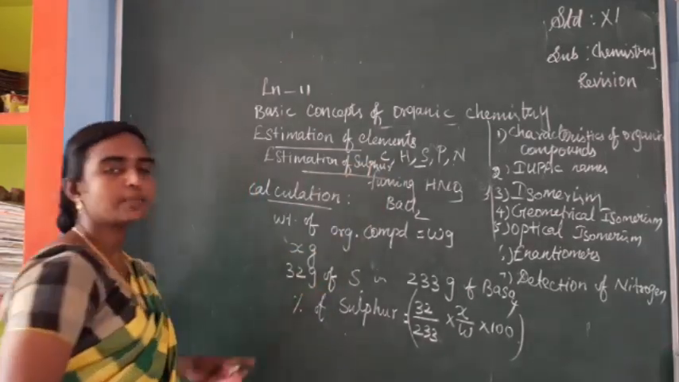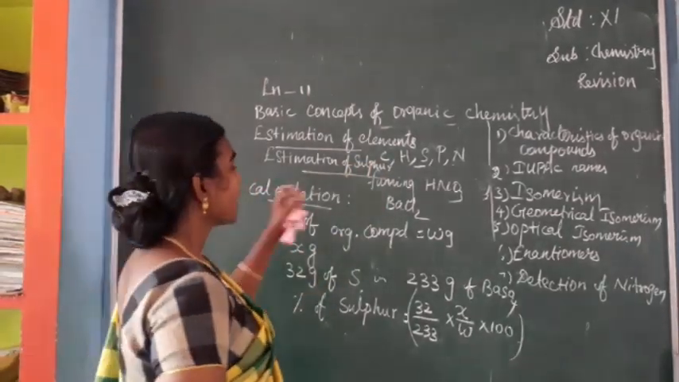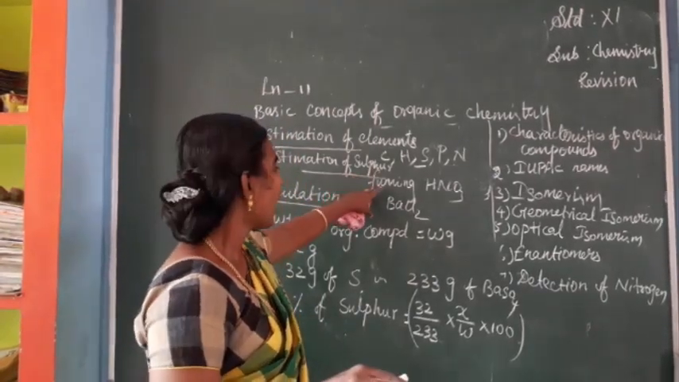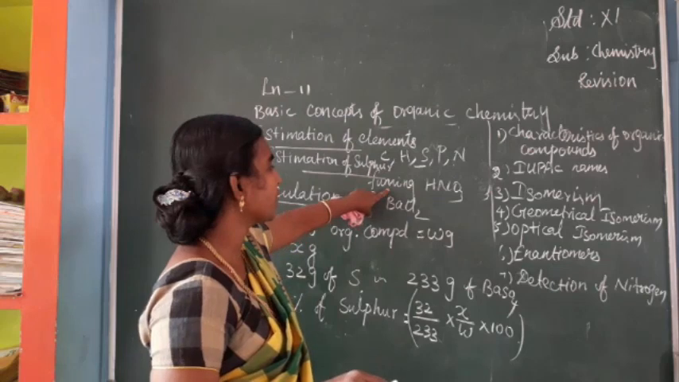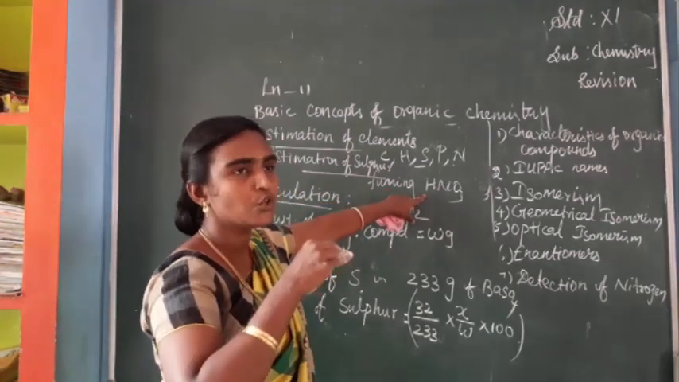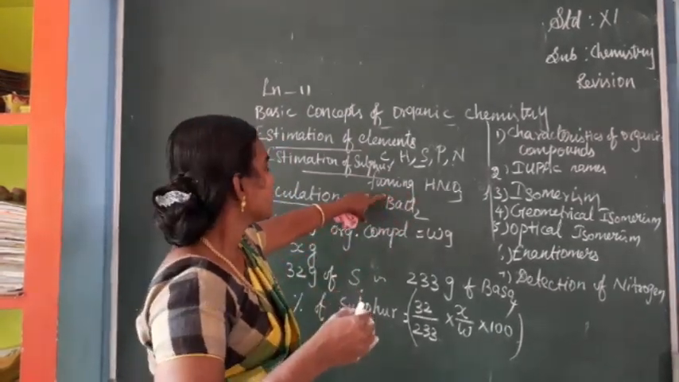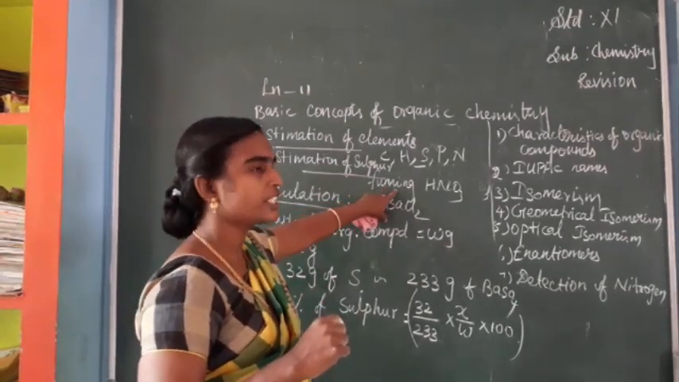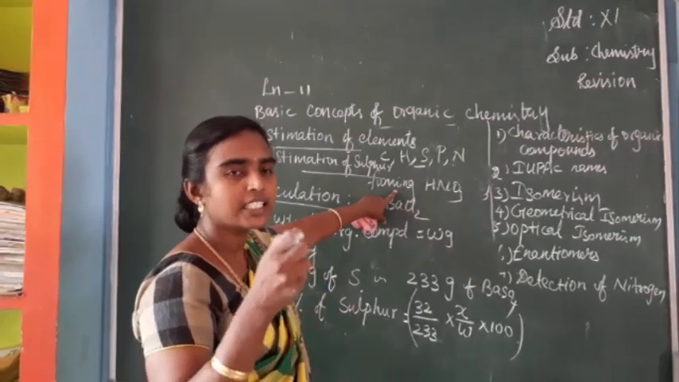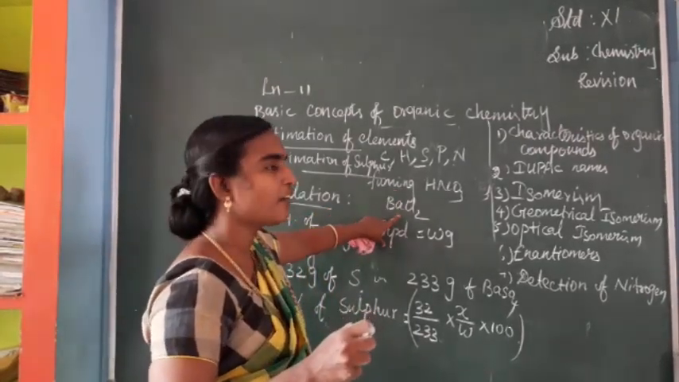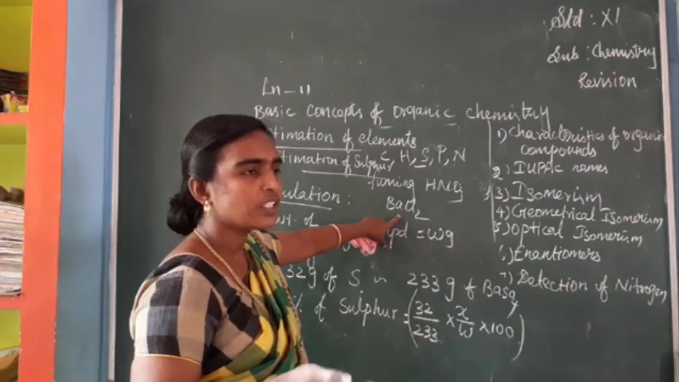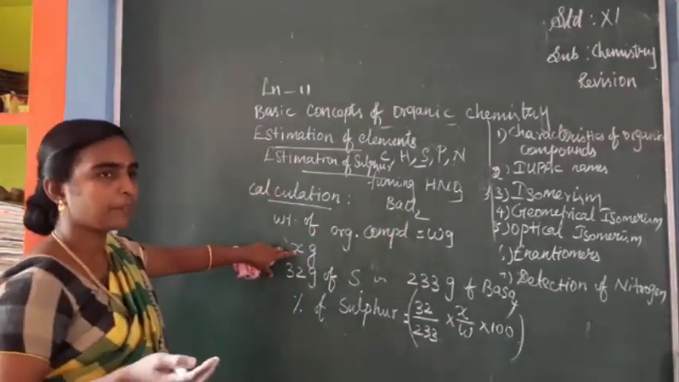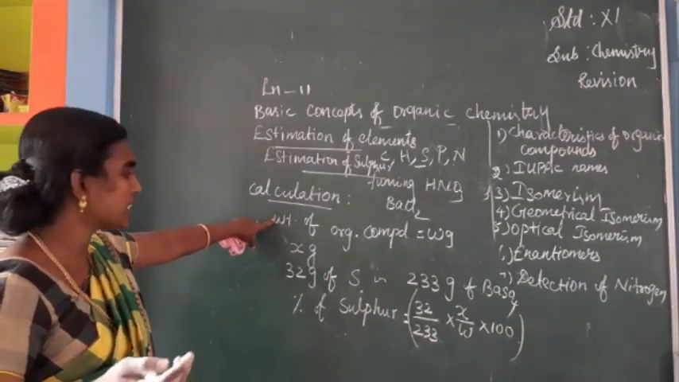How can we estimate sulfur? The sulfur containing organic compound is taken in a Carius tube, and along with it we add fuming nitric acid. The tube is sealed, taken in an iron tube and heated for 5 hours. Afterwards we take the tube out, break it, and add barium chloride solution. This is filtered and the precipitate weighed, that is X gram. The weight of the organic compound is W gram.